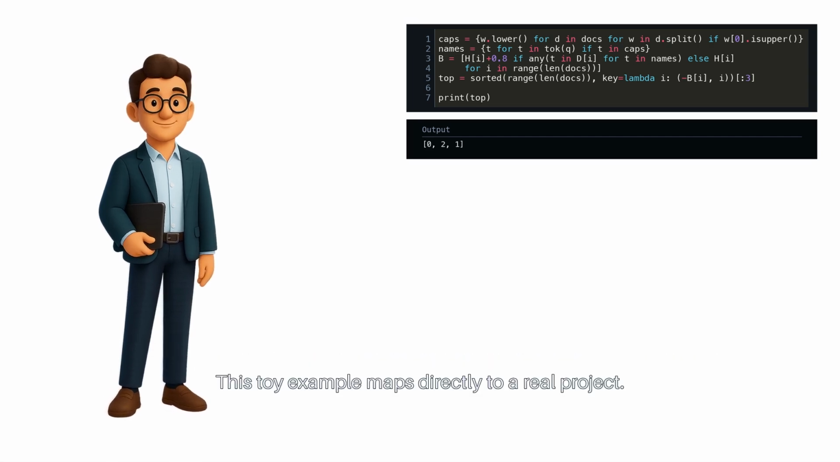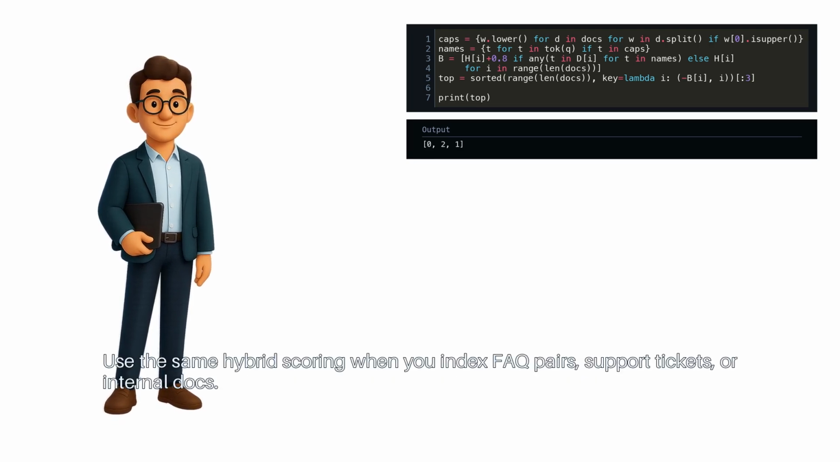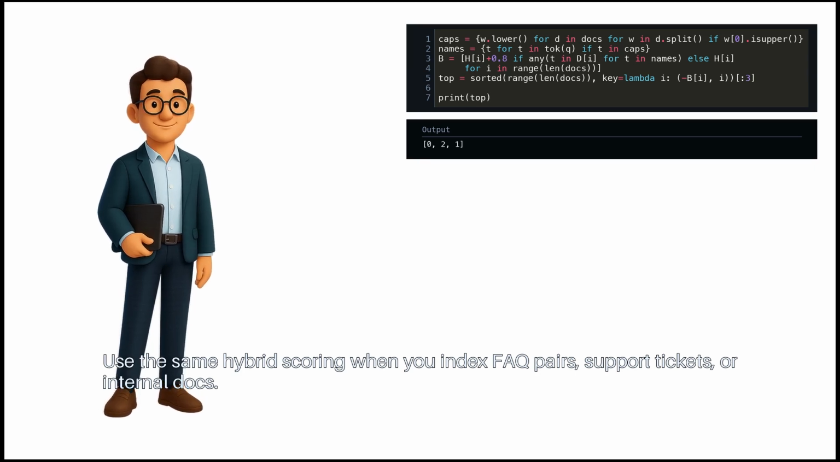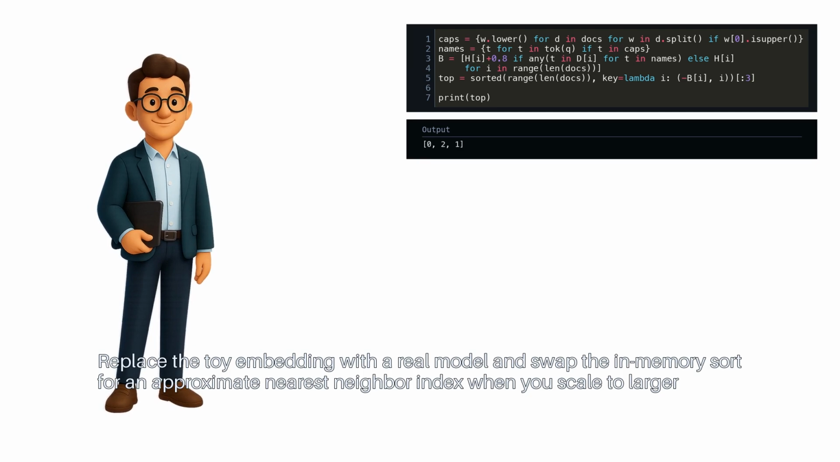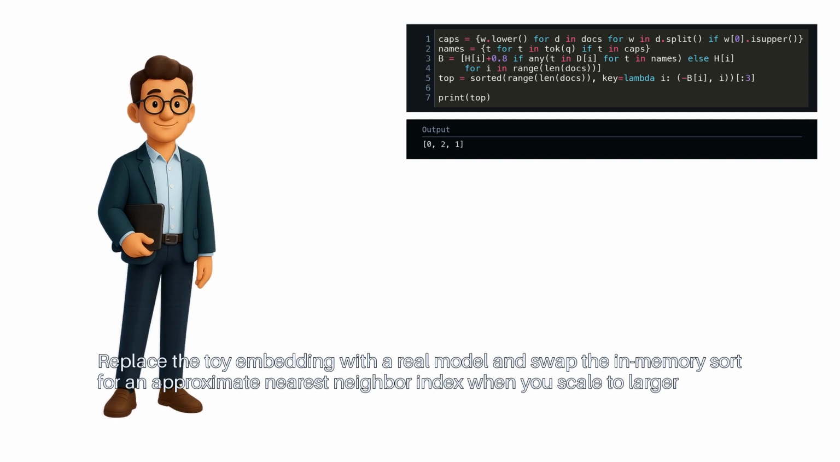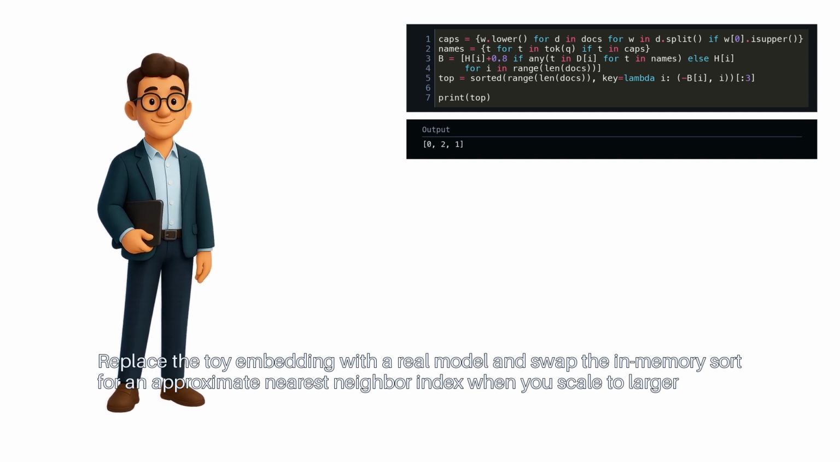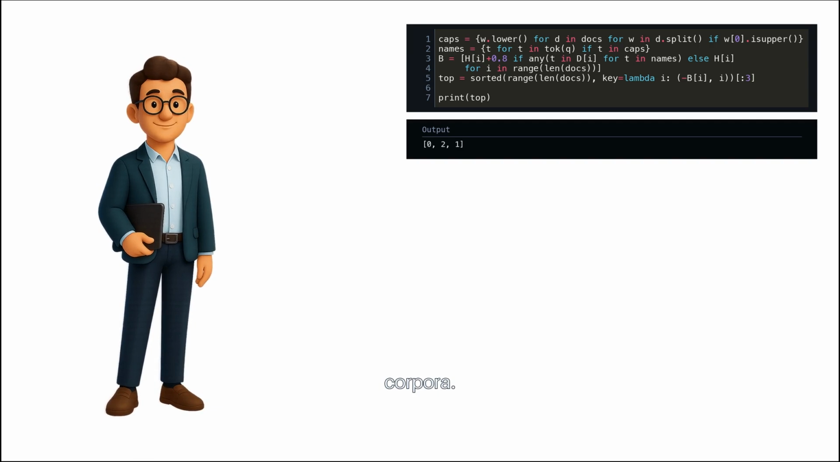This toy example maps directly to a real project. Use the same hybrid scoring when you index FAQ pairs, support tickets, or internal docs. Replace the toy embedding with a real model and swap the in-memory sort for an approximate nearest neighbor index when you scale to larger corpora.